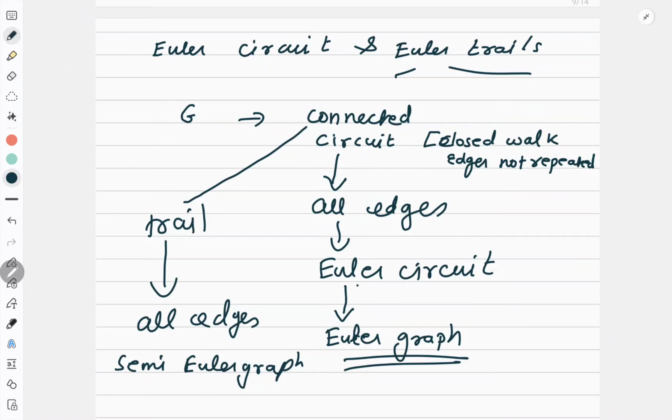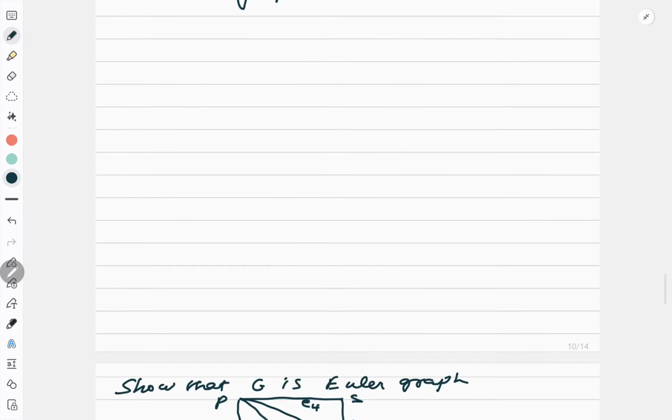Now, let us see one example for this. Same way, I will just give you an idea. In the next video, I will talk about the Hamiltonian. Like here, I picked up circuit and trail and spoke about Euler graph. Same way, when I pick up path and cycle and I say that I am traveling in a connected graph so that it is a cycle, but I should cover all the vertex, then it becomes the Hamiltonian. So that will be another branch, which we will discuss separately.